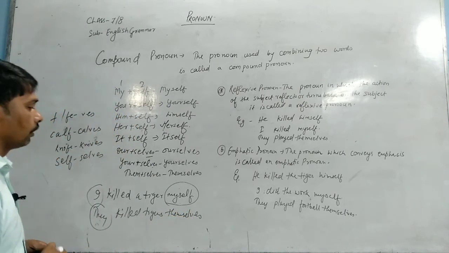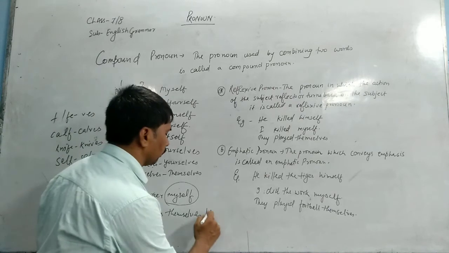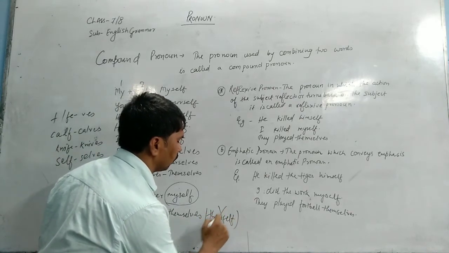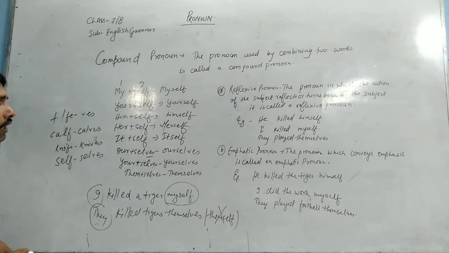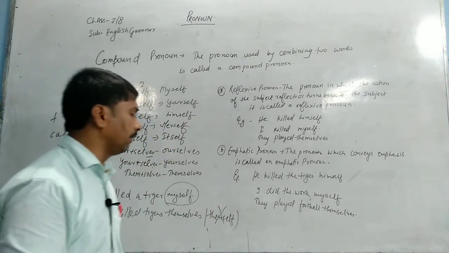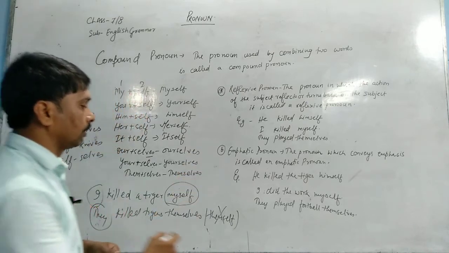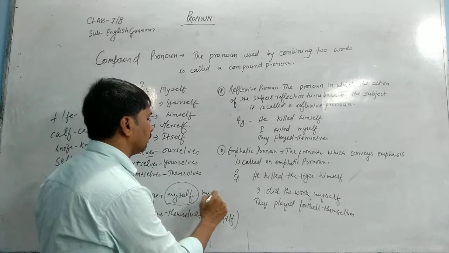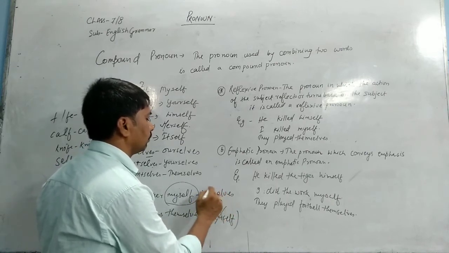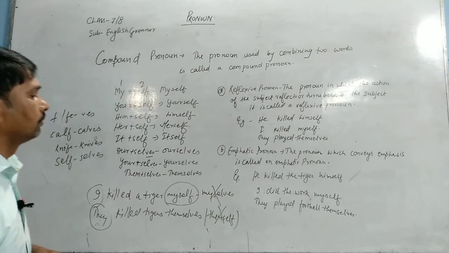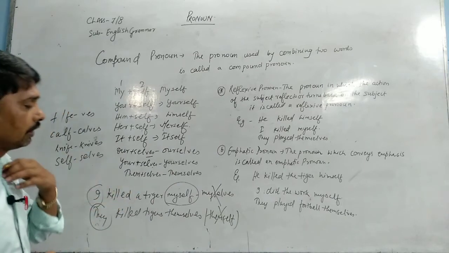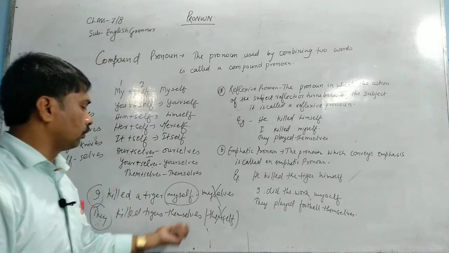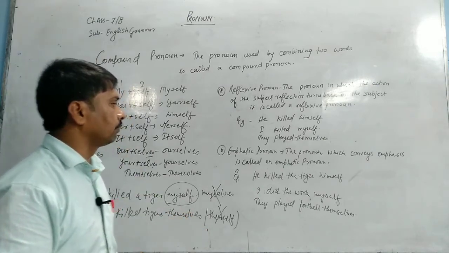We cannot say myself with they. It is wrong, because myself represents one person and themselves represents many persons. And we cannot say themselves with I, because my is representing one person, so we have to use self. And them represents many persons, so we use themselves.